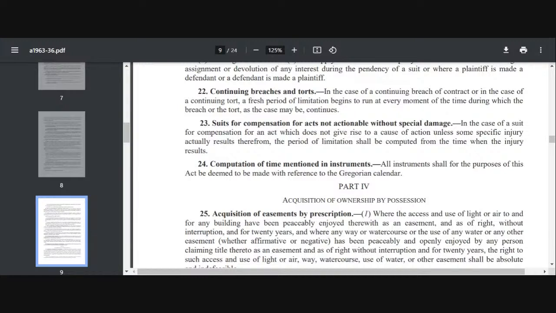Let's say now after 2-3 months of such overhanging, A's horse eats some fruits from that poisonous tree and dies. Now A has the time period for A starts running and he can file his suit. So unless and until some specific injury is resulting, you cannot file your suit for compensation.